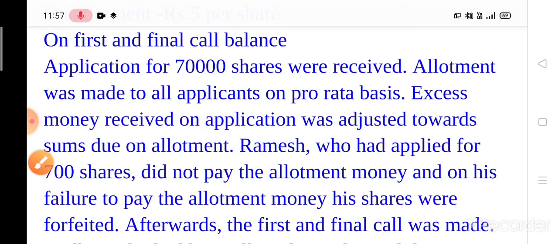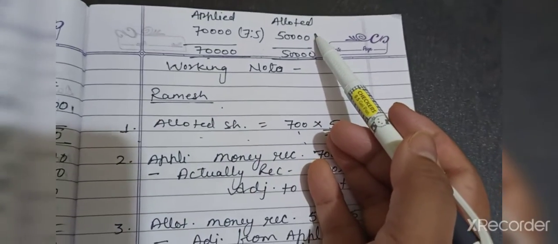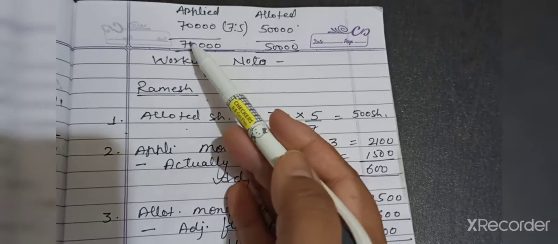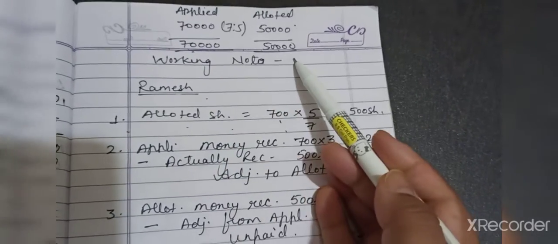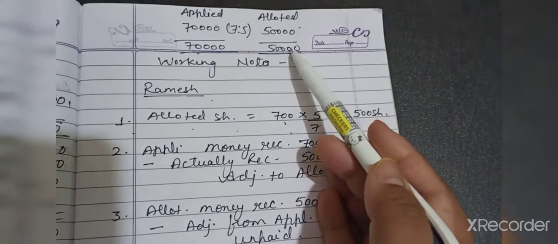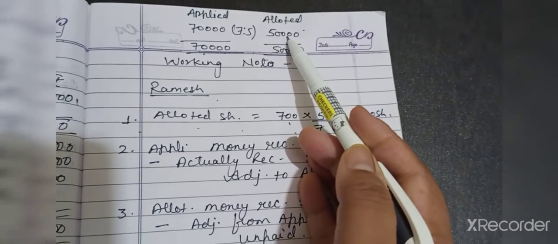Now let us start the question. See children, this is the applied-allotted table which I already told you. 70,000 number of shares applied means application money received, and this 50,000 is the number of shares issued. Now the excess money you have to adjust in allotment.